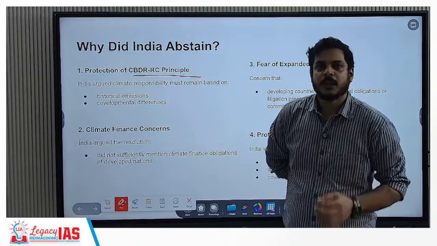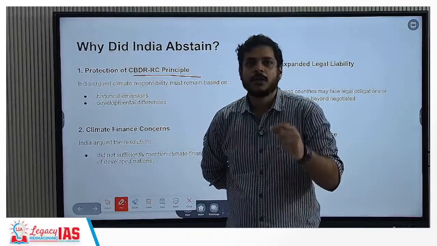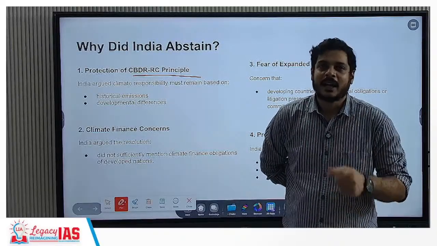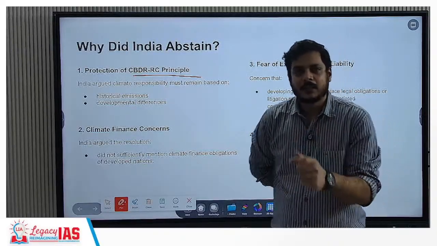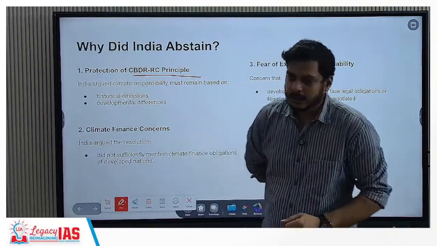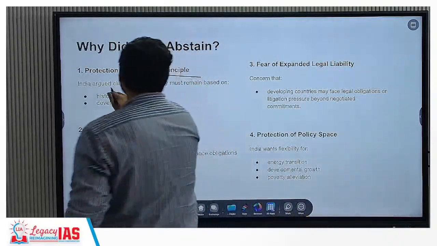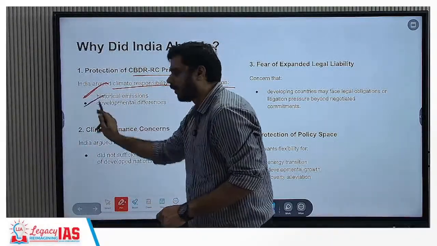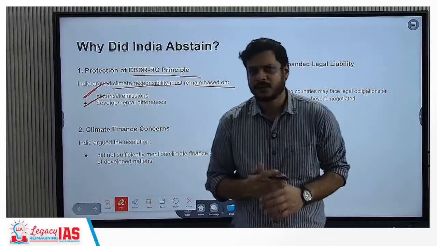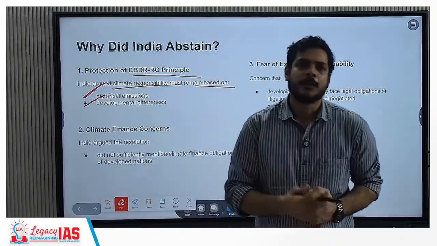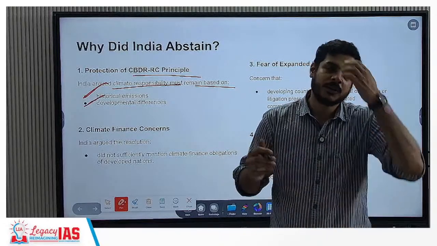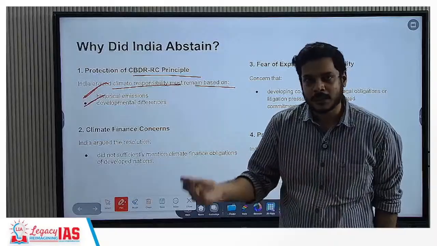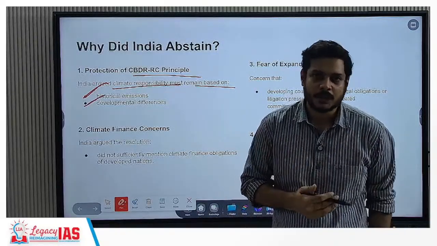Okay, and therefore there is India, which is a developing nation, which also has its own trajectory to grow with respect to the development stage, and therefore it has to go for emissions and has to have the welfare of the Indians. So it argued the climate responsibility must remain based upon historical emission and developmental difference. That means developmental trajectory of different nations is different, and it is also based upon the principle of historic emissions. The principle of historic emissions says that the polluter, historically the ones who have polluted more than the ones emitting now, should be the ones to pay.